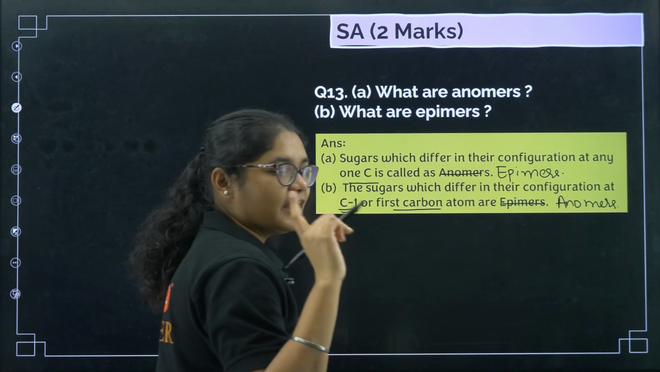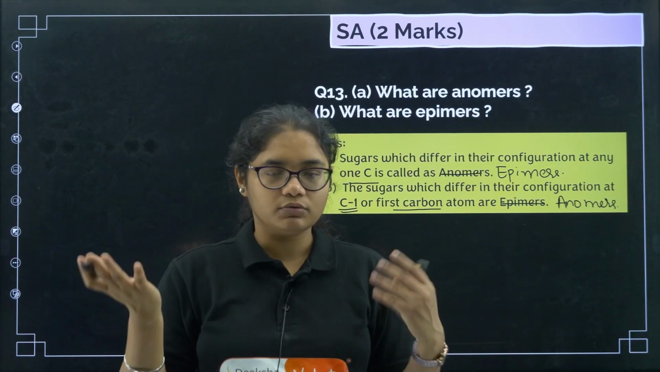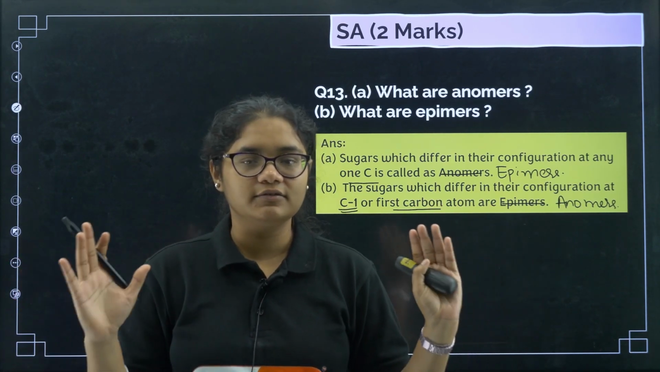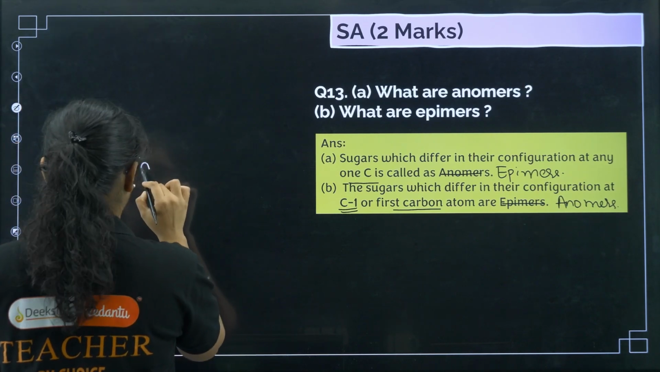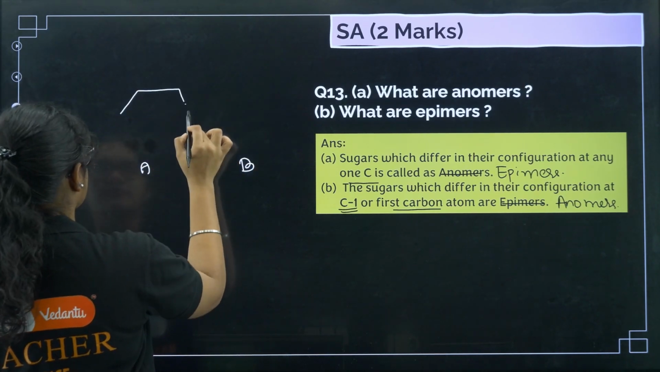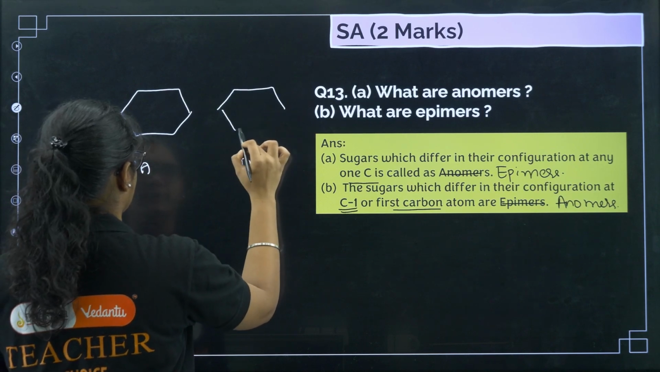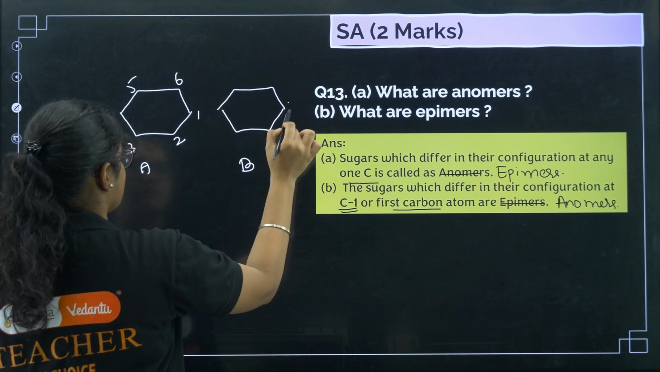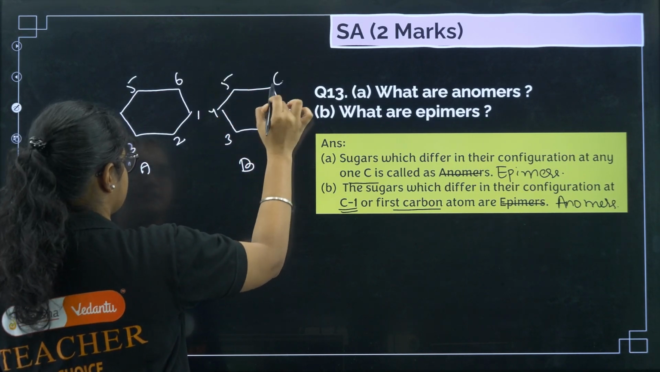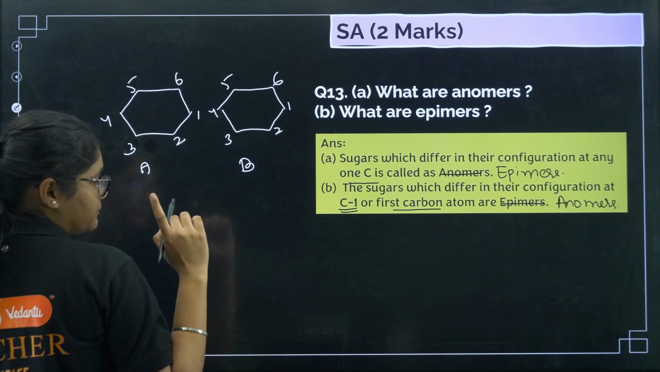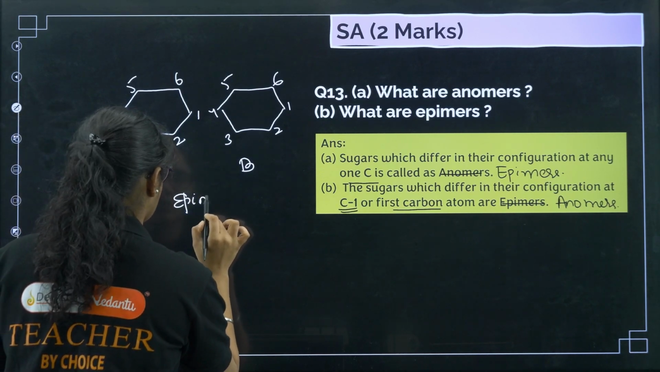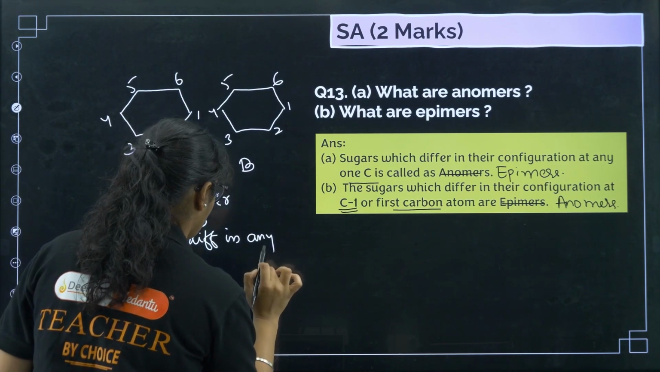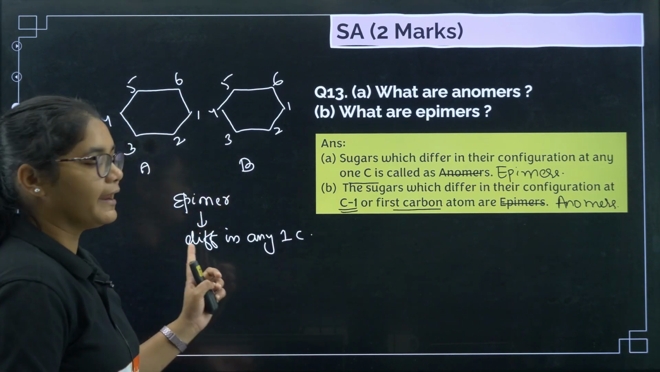If that 1 carbon is different in two isomers, A and B, let us take an example here. We have one structure like this, A, and another structure like B. This is carbon 1, carbon 2, 3, 4, 5 and 6, and 1, 2, 3, 4, 5 and 6. Now A and B will be called epimers if the configuration will be different in any 1 carbon.